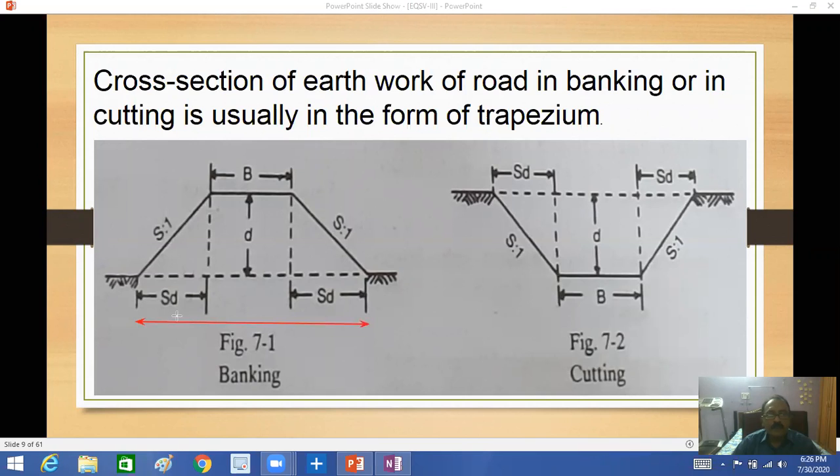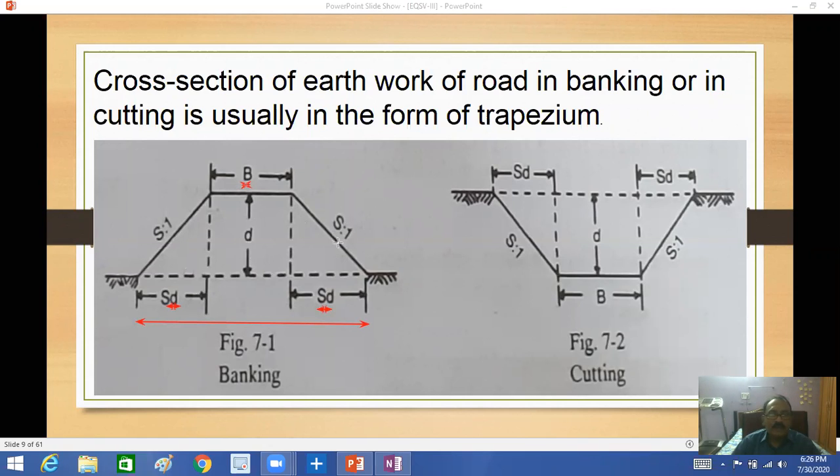So ear to ear is SD plus B plus SD. So B plus 2SD is the total distance from ear to ear.